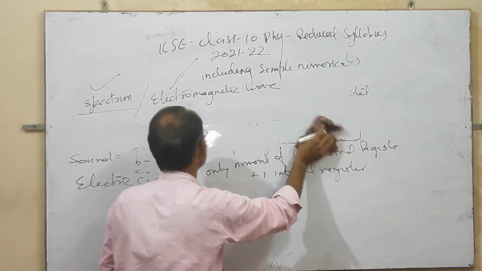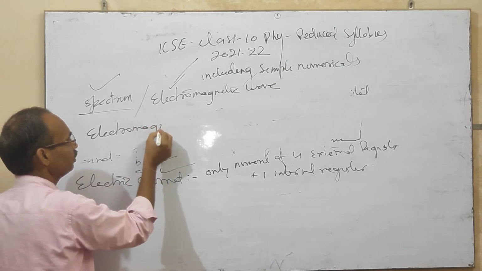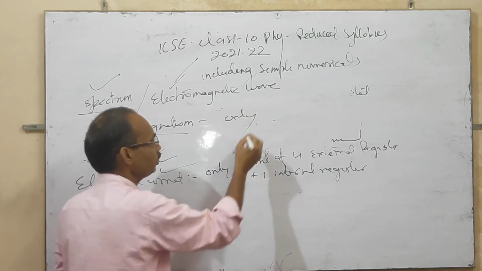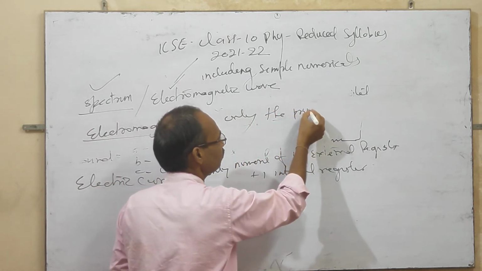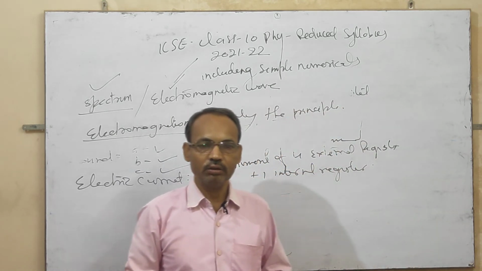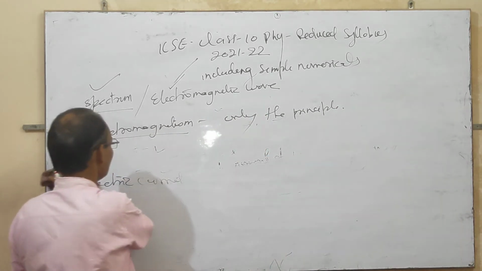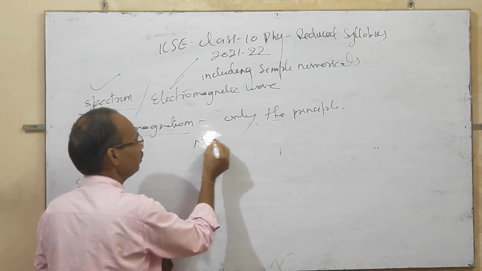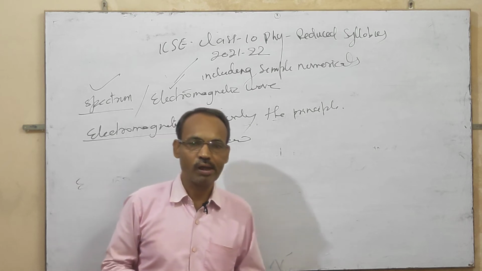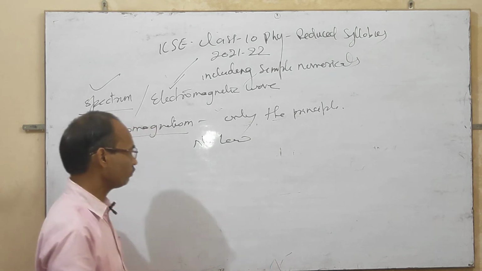Only the principle is in the syllabus and no law is given, no type of law, only principle, no law about electromagnetism.